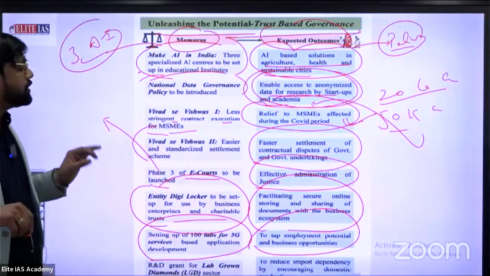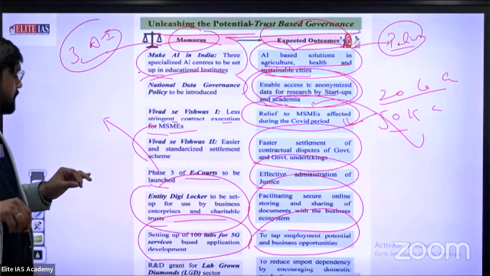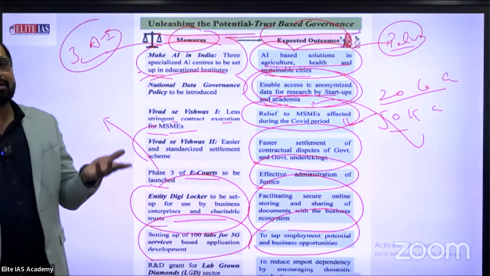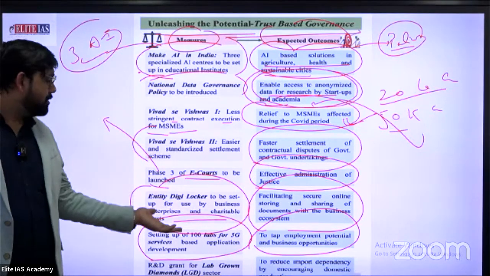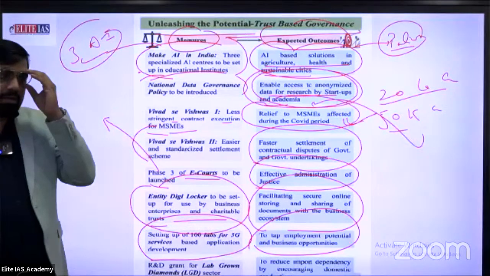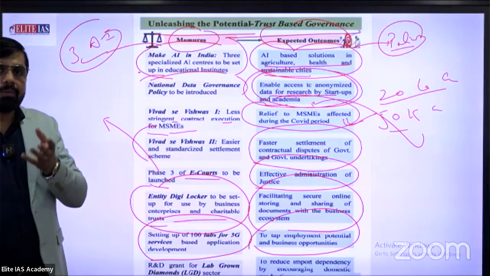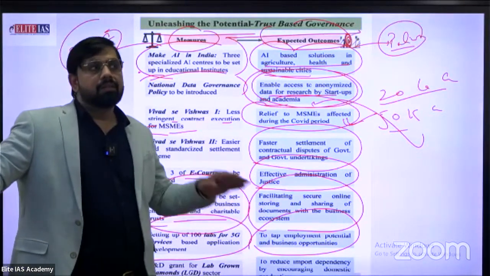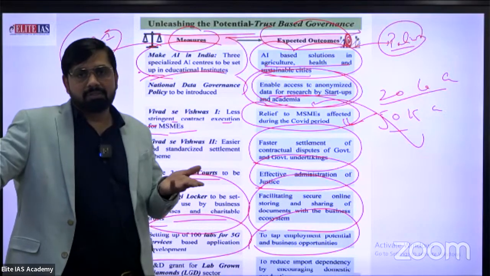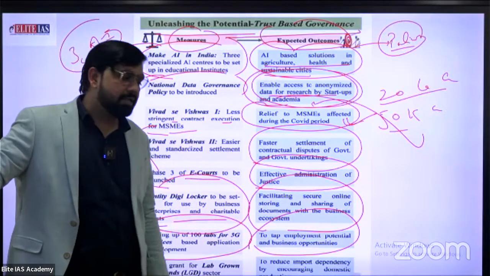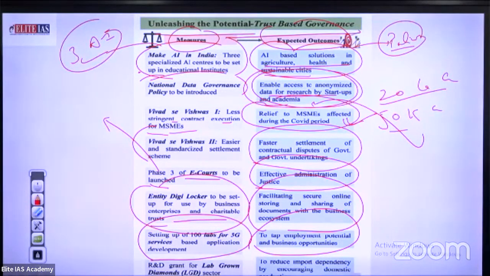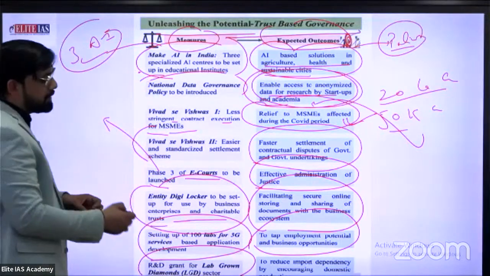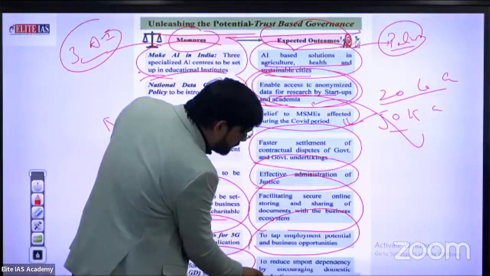Especially business-wise, because 90% of businesses depend on connectivity and communication services. If there is a lack or blockage of communication services, maximum businesses are affected. And I suppose lakhs or crores of loss is faced by Indian industries, especially different MNCs. Next, R&D grant for lab-grown diamonds, to reduce import dependency by